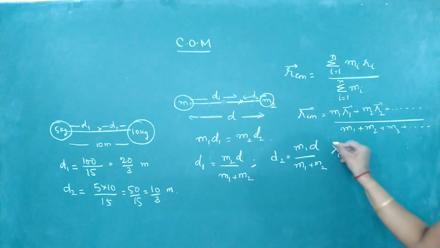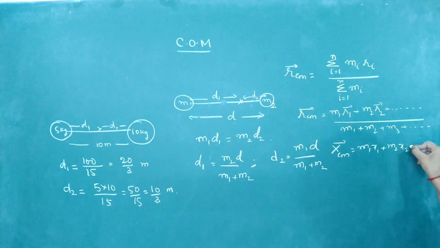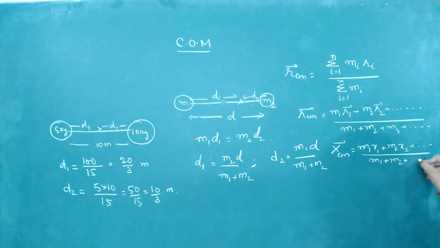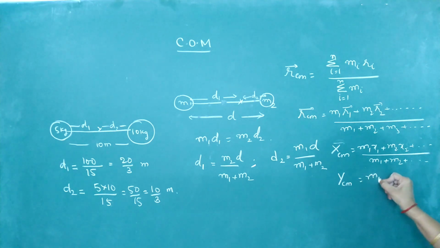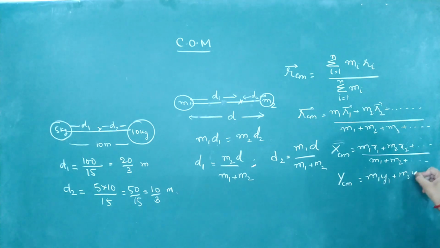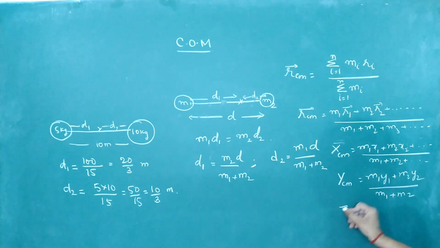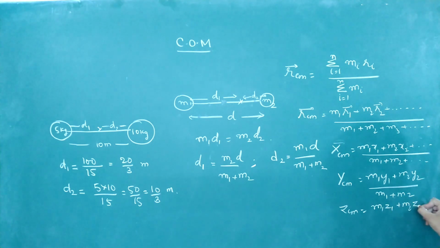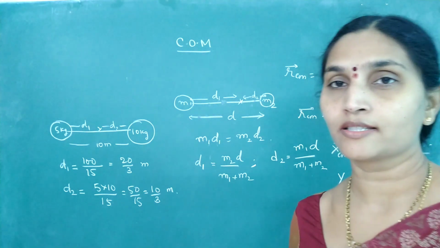Say x center of mass is equal to m1 x1 plus m2 x2 and so on up to mn xn, divided by m1 plus m2 plus m3 and so on. How to get y center of mass, the y coordinate? m1 y1 plus m2 y2, as many particles as you have, divided by m1 plus m2 and so on. And z center of mass is m1 z1 plus m2 z2 and so on, divided by m1 plus m2 and so on. But this is the case where you have n particles present.